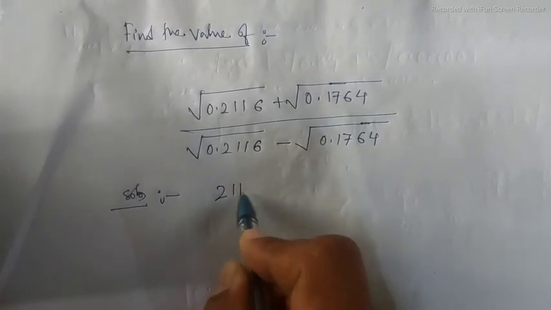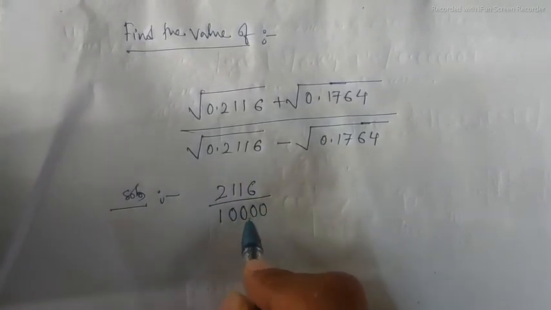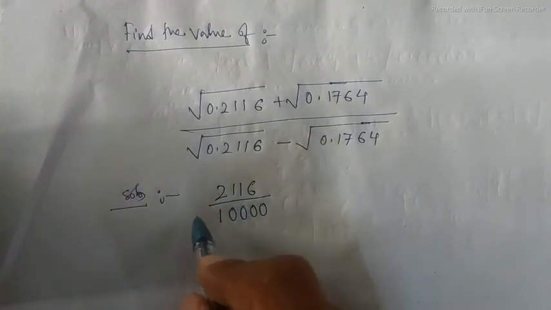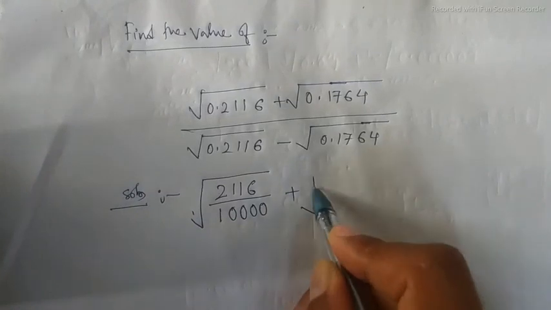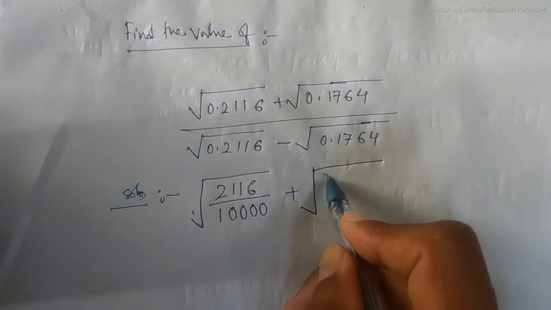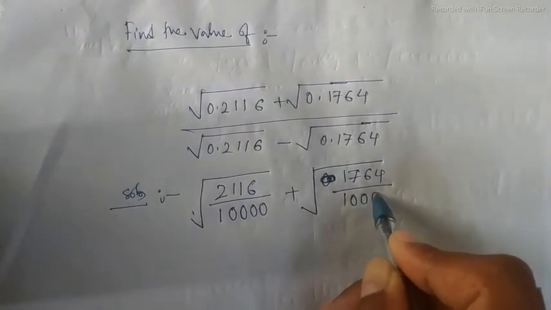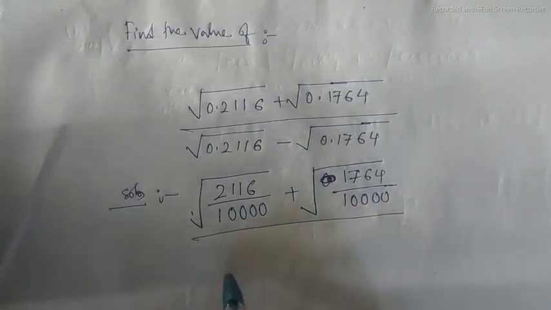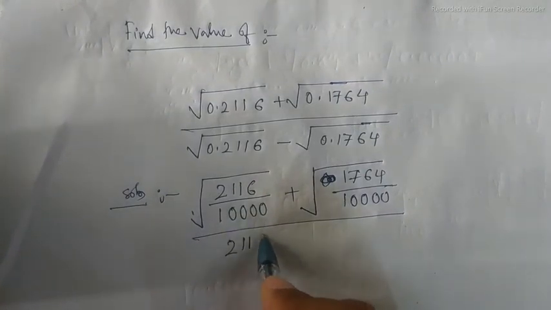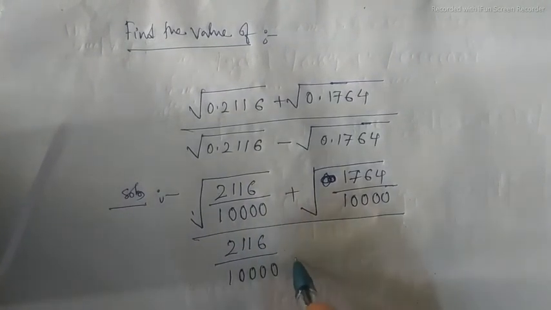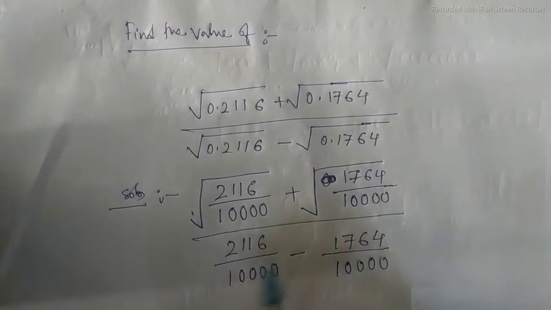It will be root of 2116 by 10,000 plus 1764 by 10,000, divided by root of 2116 by 10,000 minus 1764 divided by 10,000.